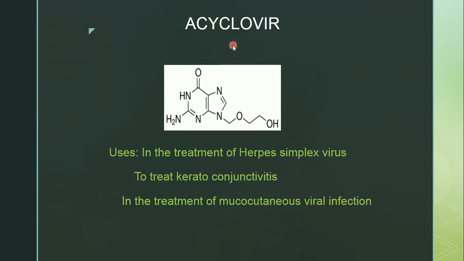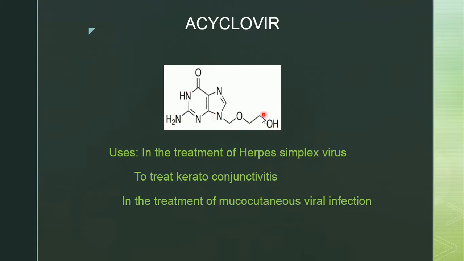Next structure is acyclovir. Acyclovir contains purine as the basic nucleus. This is structure of purine, which contains imidazole combined with pyrimidine is called purine. To this purine, at second position amino group is present, and at sixth position ketone group is present.